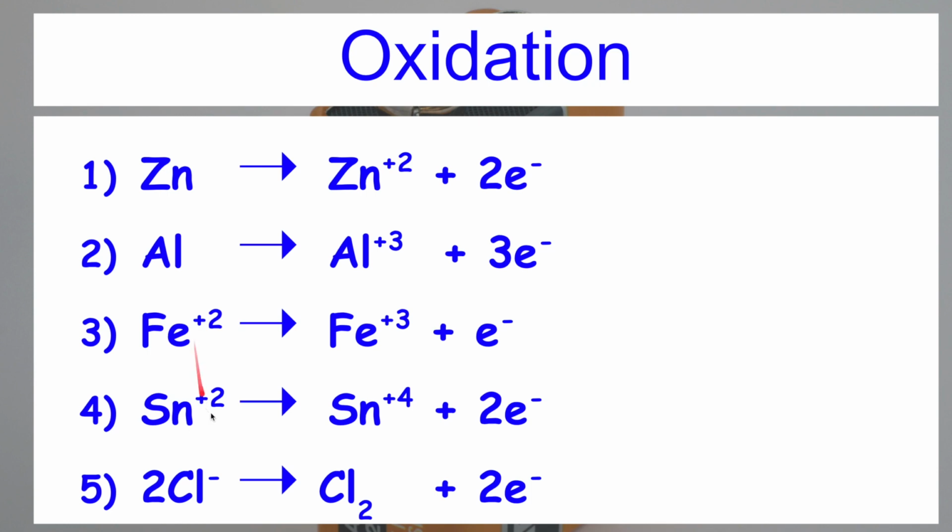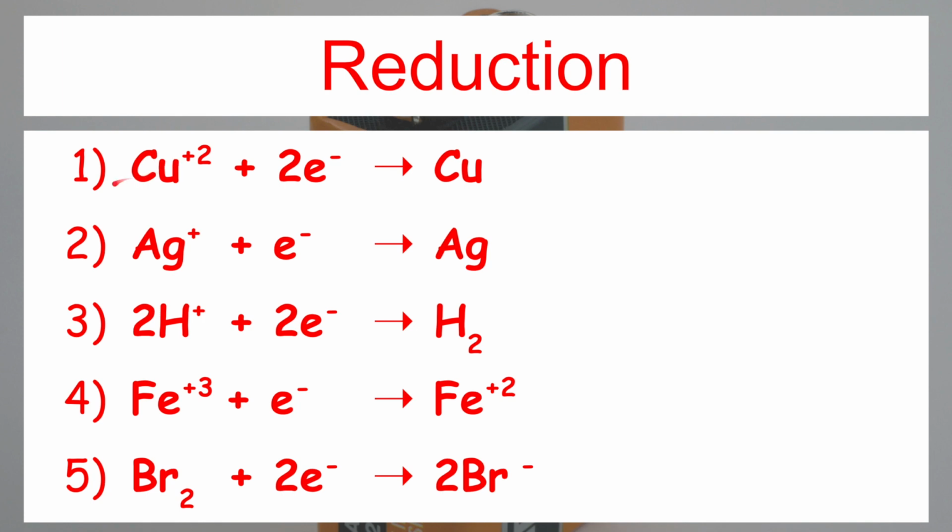Positively charged ions are converted into more positively charged ions, and negatively charged ions are converted into neutral atoms or neutral molecules. Reduction is gaining of electrons. See here, first example, Cu plus 2 ion is there. Why Cu plus 2? It means 2 electrons are less in the Cu atom. It has lost 2 electrons, and Cu plus 2 ion, by gaining these 2 electrons, gets converted into Cu atom. This reaction is of gaining of electrons, so this is called reduction, or you can say Cu plus 2 ion is reduced to Cu.